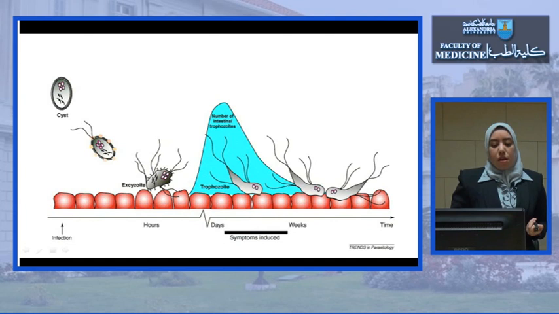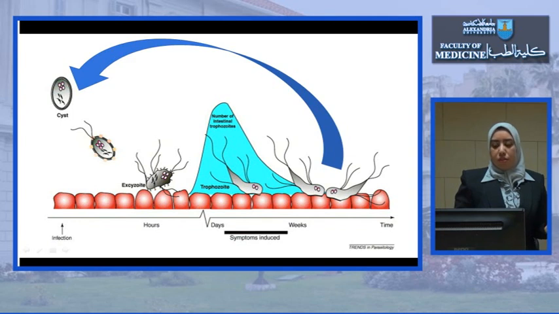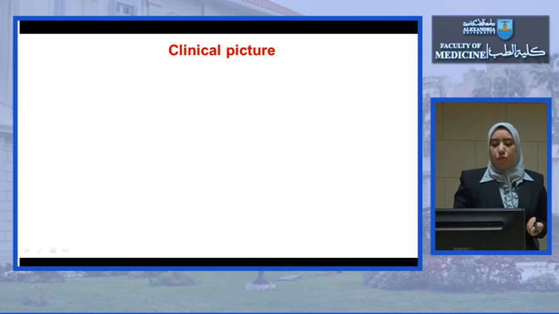The cyst excysts and the trophozoites multiply on the intestinal surface, and with the multiplication and increased number of intestinal trophozoites, the symptoms will appear and increase in severity as time passes. And then when the trophozoite reaches the end of the intestine and the colon, this will trigger the formation of the cyst, and the cyst, or the infective stage, will continue the life cycle.